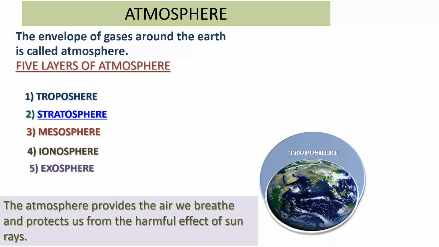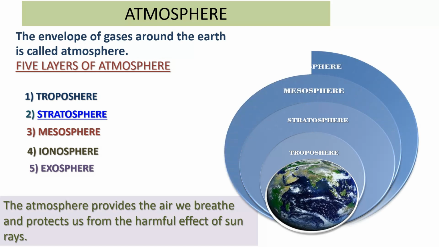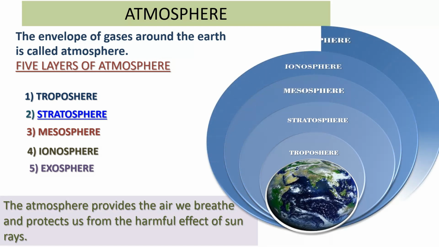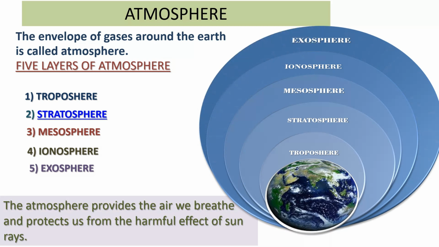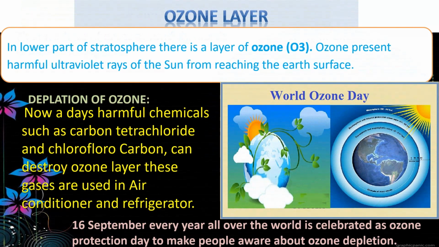There are 5 layers of the atmosphere: troposphere, stratosphere, mesosphere, ionosphere, exosphere. Stratosphere: the ozone layer is the common term for the high concentration of ozone that is found in the stratosphere around 13 to 15 km above the Earth's surface. It covers the entire planet and protects life on Earth by absorbing harmful ultraviolet UV radiation from the sun.